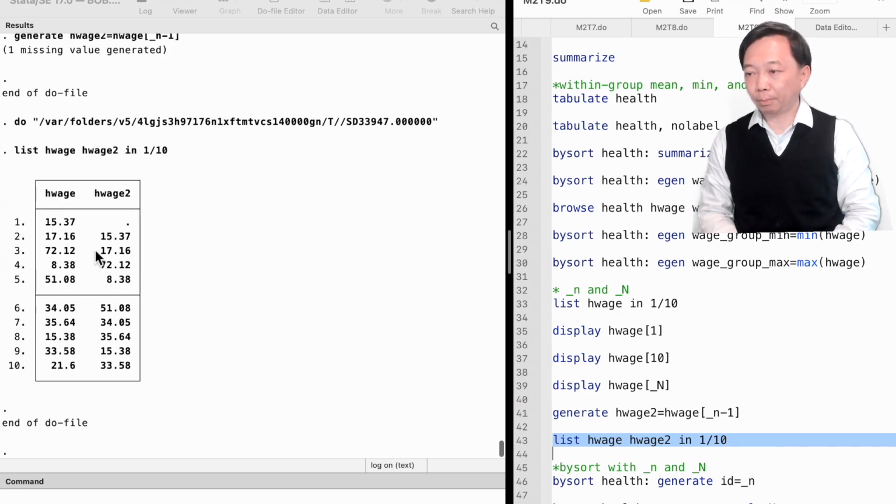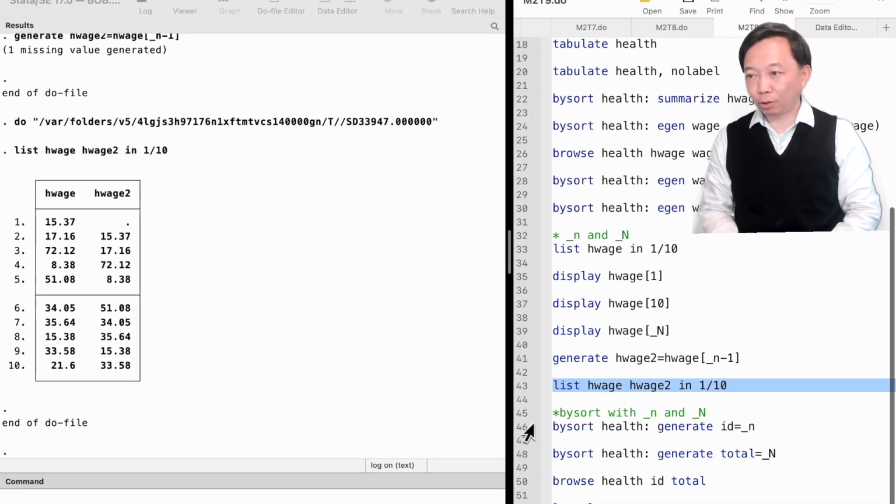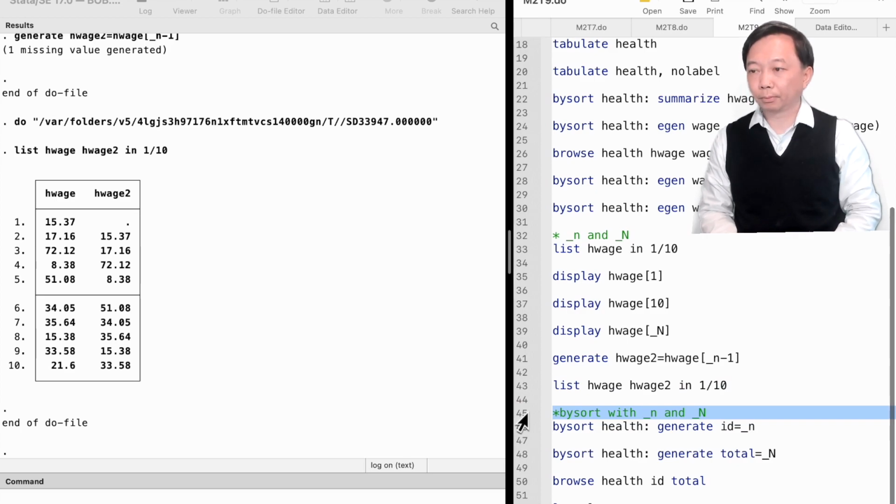Let's list the variables. The hwage2 variable contains the hourly wage values in the previous observation of hwage. The first observation of hwage2 is missing because there's no previous observation for that. It helps in data management to combine the bysort prefix with the underscore variables. It provides operations within groups.